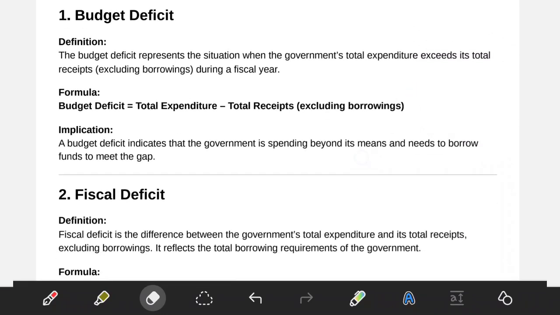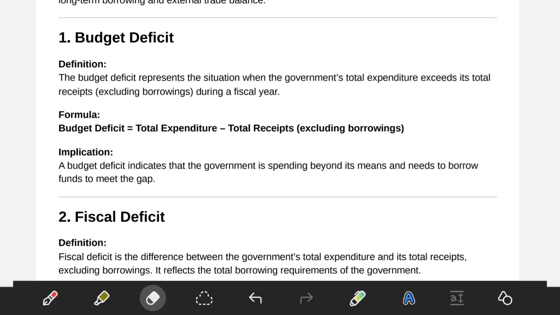Okay, now let us talk about budget deficit. Very important one. Very simple way I will tell you. It represented the deficit. Okay, deficit between the government expenditure and revenue. When the expenditure exceeds its total receipts, nothing but revenues of the government excluding the borrowings, then it is called as what? Budget deficit. Exactly, you have to study because this is how we are having the books. Okay, fine.